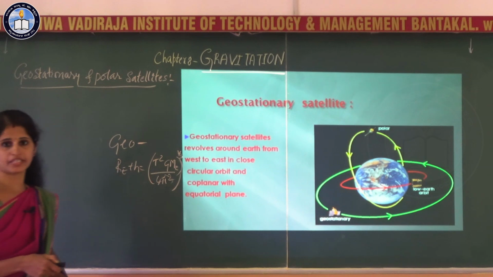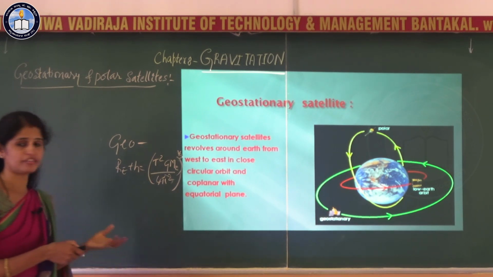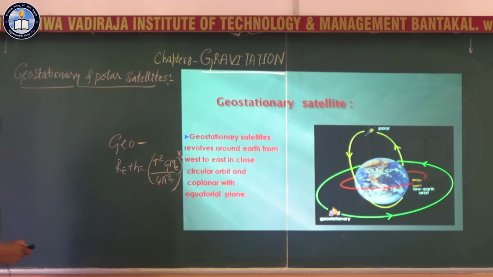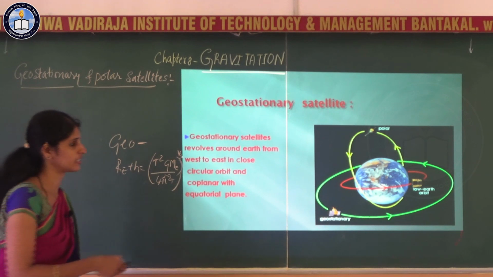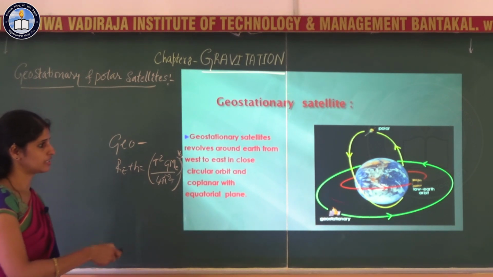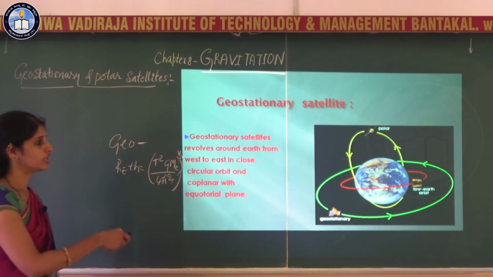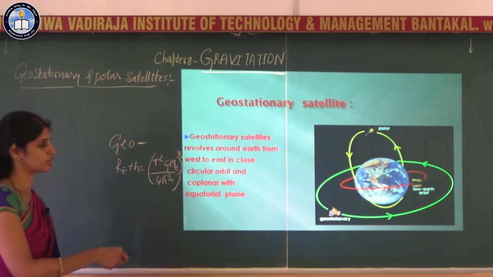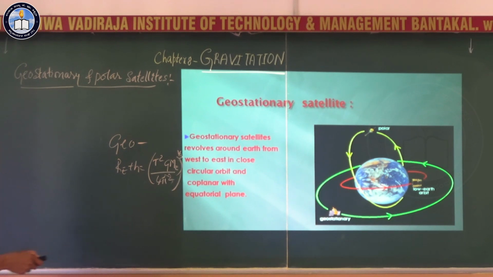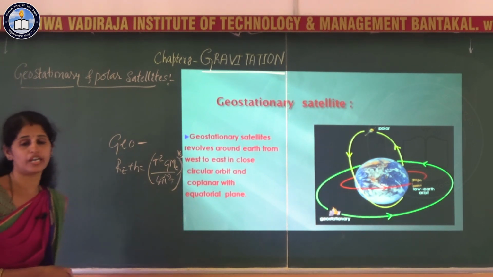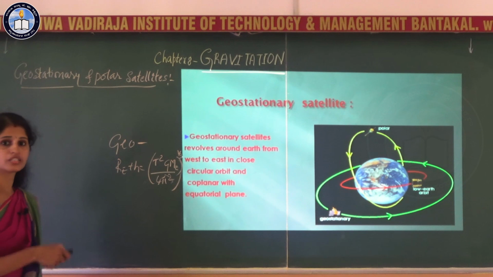The equatorial plane is the plane which contains the equator. The green point here shows the direction of rotation, and this is the orbit of the geostationary satellite, which is also called the parking orbit of a satellite.